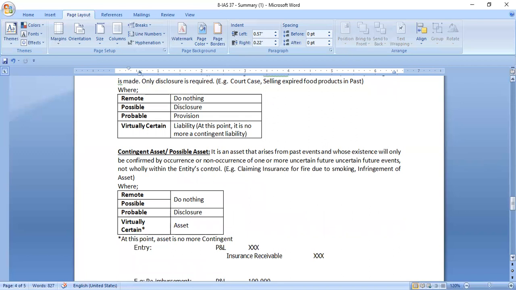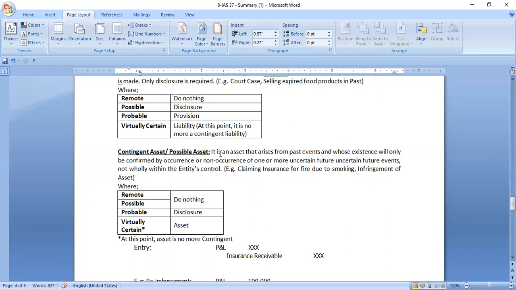Same like this, we can see here for contingent assets or possible assets. Previously, it was contingent liabilities or possible obligation, and now contingent assets or possible assets. So see, what is contingent assets? It is an asset that arises from past events, the same definition as of asset. Its existence will only be confirmed by the occurrence or non-occurrence of one or more uncertain future events, not wholly within the entity's control.